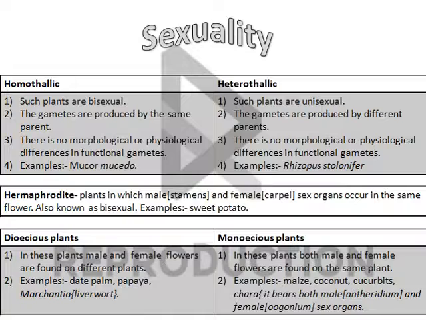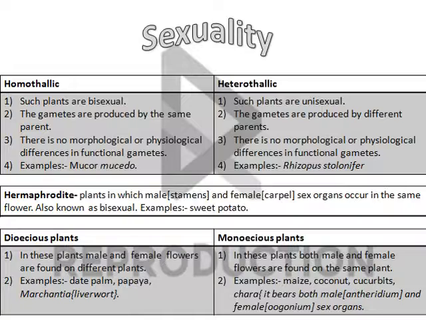Hermaphrodite plants bear both male and female organs on the same flower. But in other types of plants, there are two different types of flowers: the staminate flower, which bears male organs, and the pistillate flower, which bears female organs.